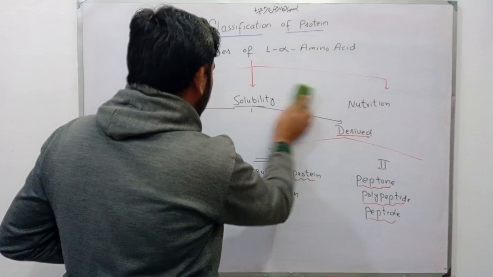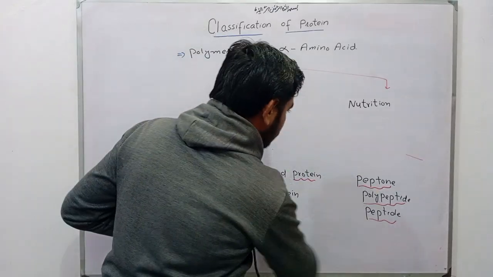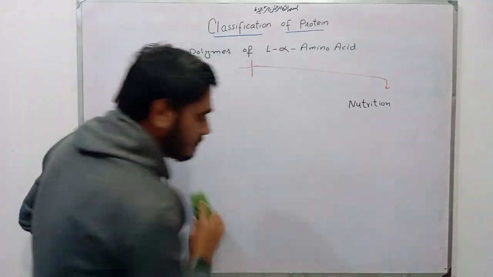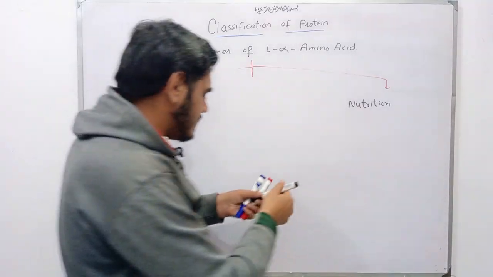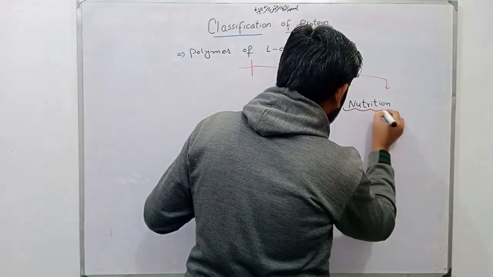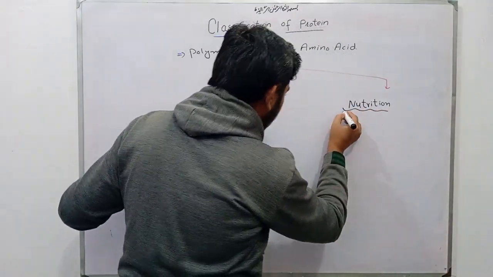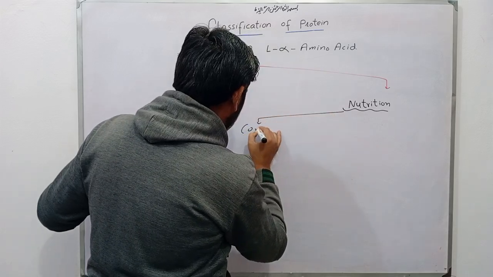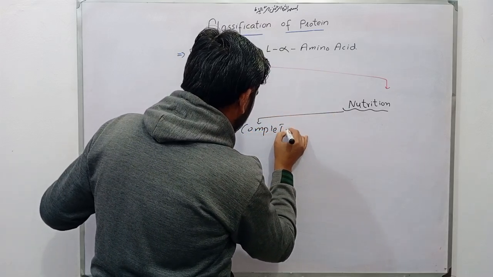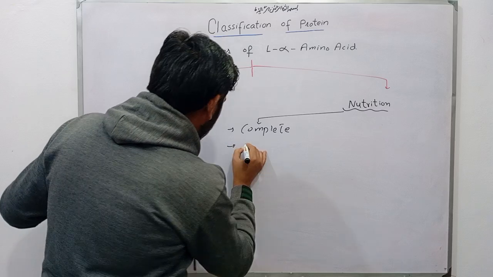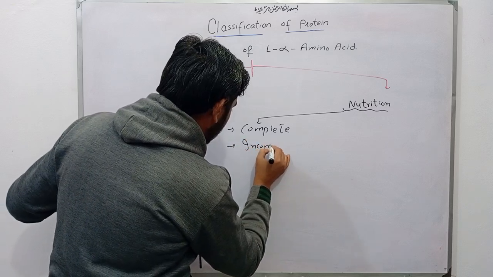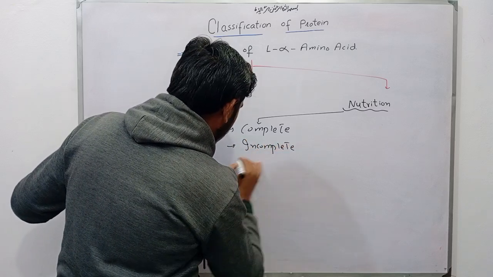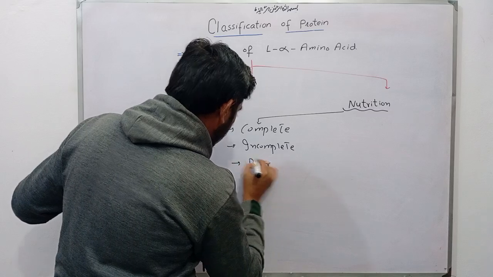Okay, nutritional classification. This nutritional classification includes complete protein, incomplete protein, and poor protein.